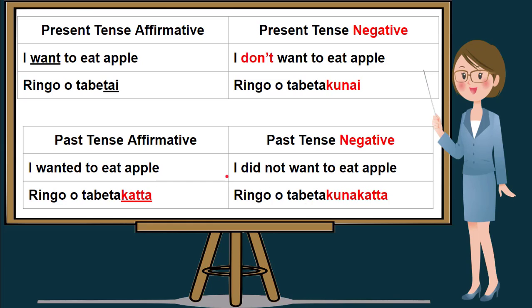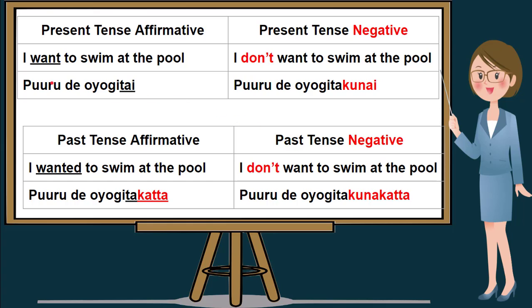If we will translate I did not want to eat apple, it will be ringo o tabetakunakatta. I'll repeat, I did not want to eat apple in Nihongo is ringo o tabetakunakatta. Another example is I want to swim at the pool. This sentence is a present tense affirmative.